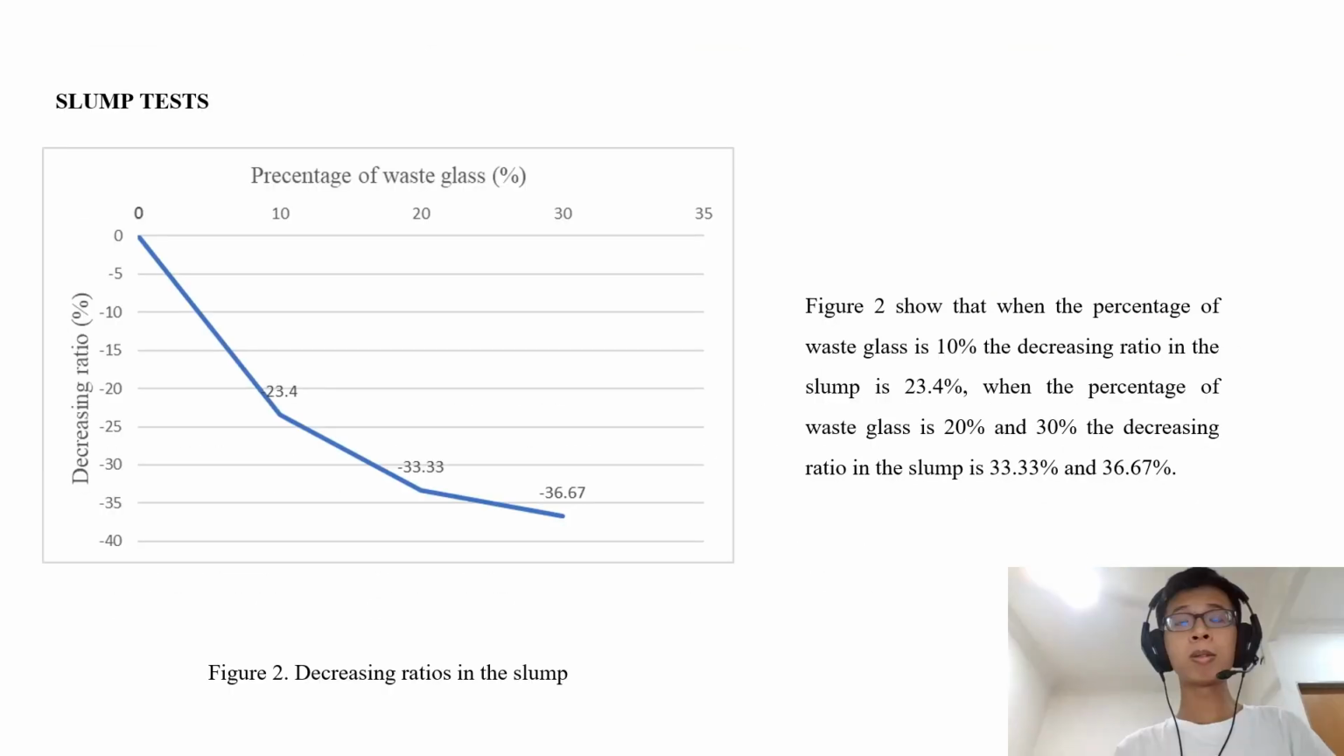So I want to talk about the slump test. The figure shows that when the percentage of glass is 10%, the decreasing ratio in the slump is 23.4%. When the percentage of waste glass is 20% and 30%, the decreasing ratio in slump is 33.33% and 36.67%.